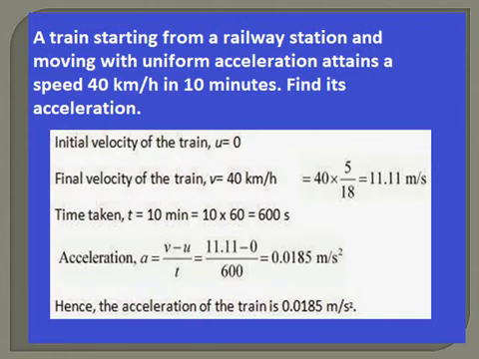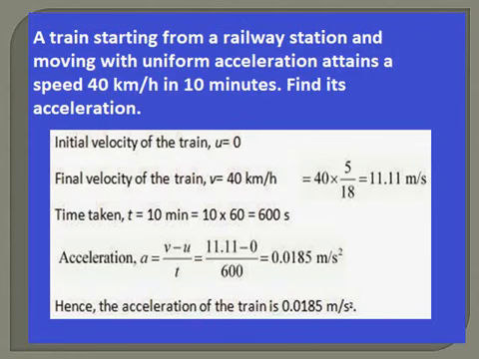So 40 km per hour has to be changed into meter per second. When you want to convert kilometer per hour into meter per second, just multiply it by 5 by 18. Do you remember this? So 40 into 5 by 18.